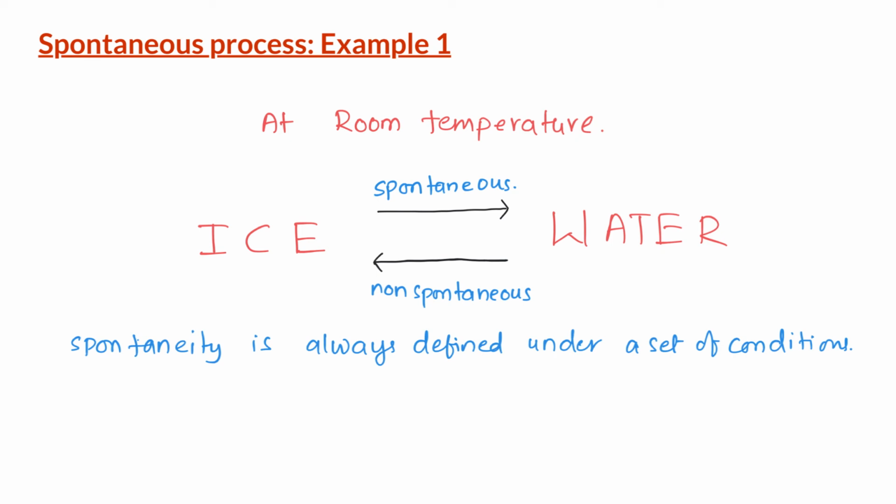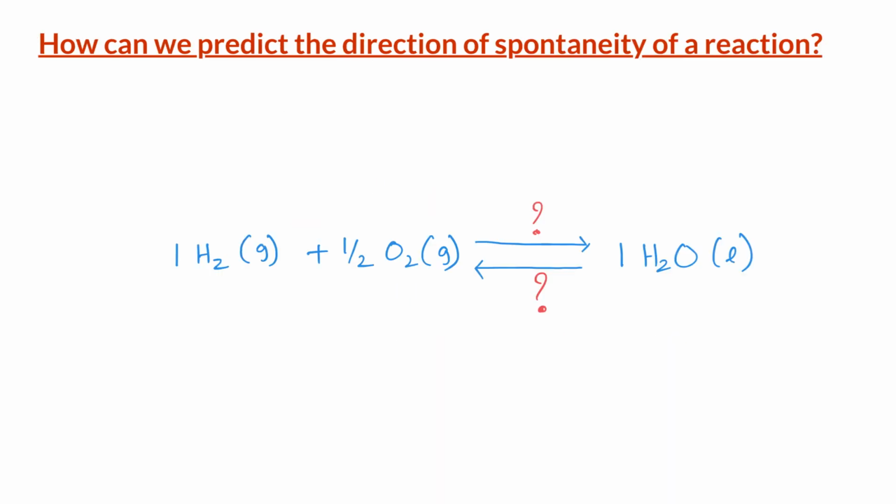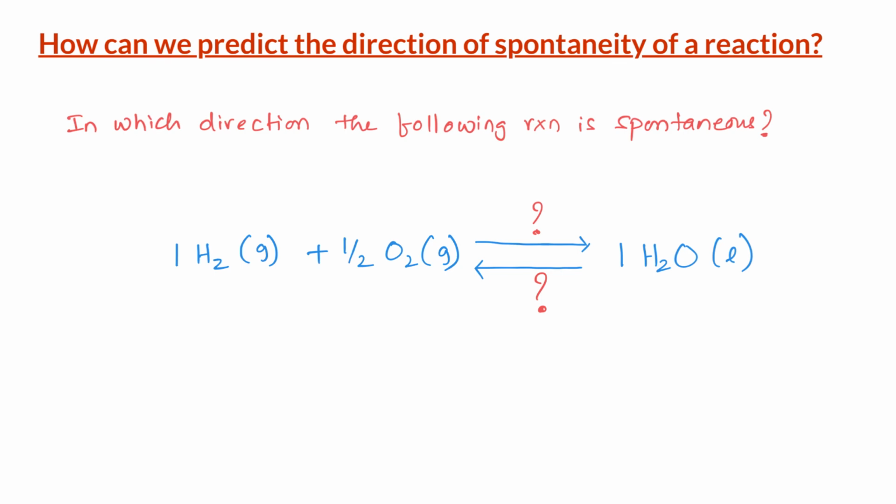These three examples are so common that from our daily experience, we can tell in which direction the process occurs spontaneously. But let us say I give you the following chemical reaction and ask you in which direction the reaction is spontaneous under a given set of conditions.